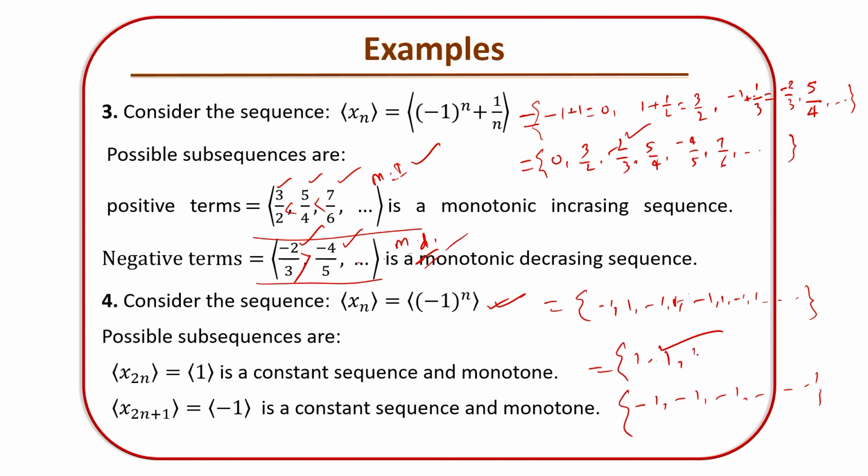Every constant sequence or subsequence is monotone, either increasing or decreasing in the non-strict sense, but we cannot say it is strictly monotone increasing or strictly monotone decreasing. So 1 is a constant sequence and it is a monotone sequence. Similarly, -1 is a constant sequence and it is also a monotone sequence. But remember this: for a constant sequence we cannot say strictly monotone increasing or strictly monotone decreasing.